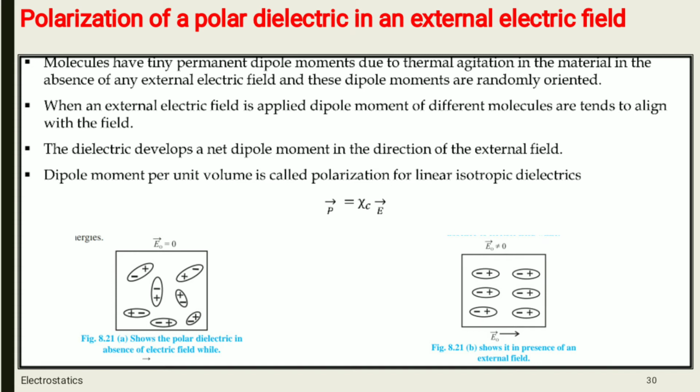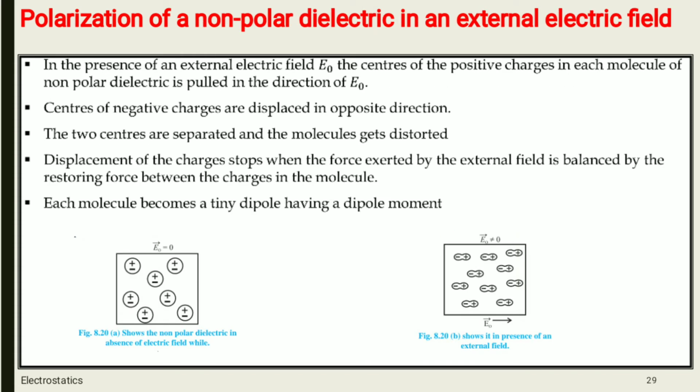So molecules क्या हो गए? Displace हो गए due to application of external field, and after that positive charge और negative charge क्या हो गए? Positive charge and negative charge are displaced in the opposite direction, and due to that dipole is produced. And dipole produce होने के बाद क्या हुआ?